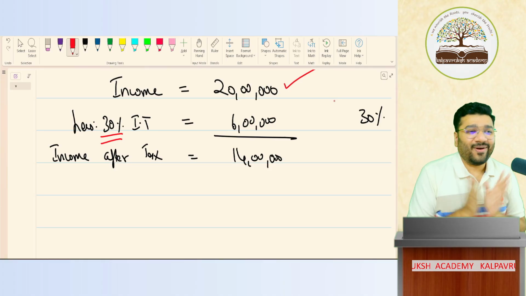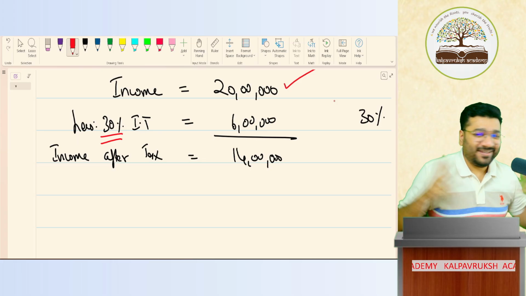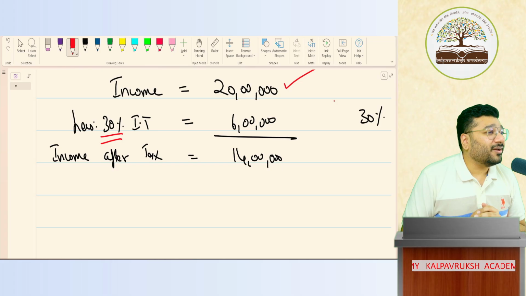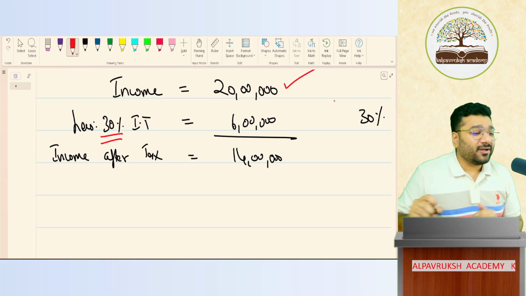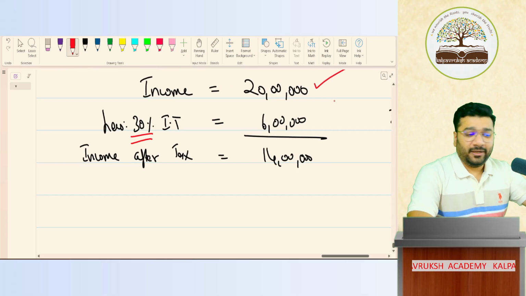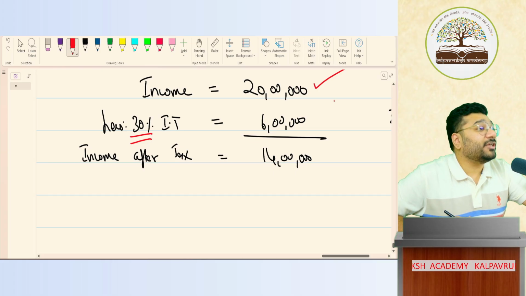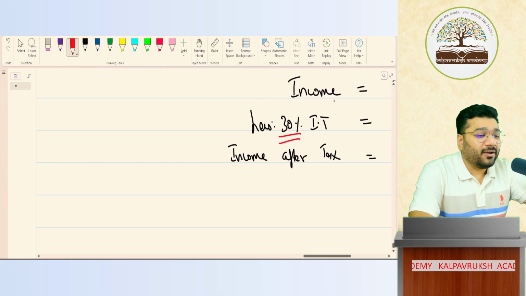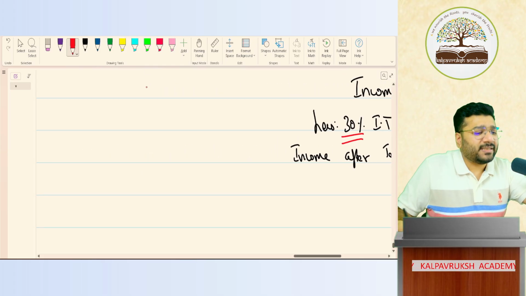Oh, 14 lakh is there with me. I want to buy today a 75-inch TV. Big screen TV. How much is the cost? 1 lakh rupees is the cost. But since a 75-inch TV is a luxury TV, the GST on that is 28%. Got it? Not got it? 28%. My simple question to all of you.